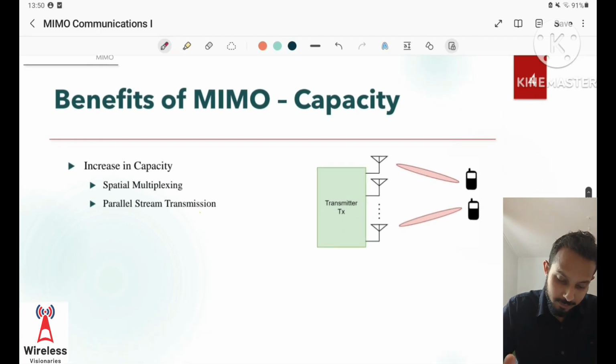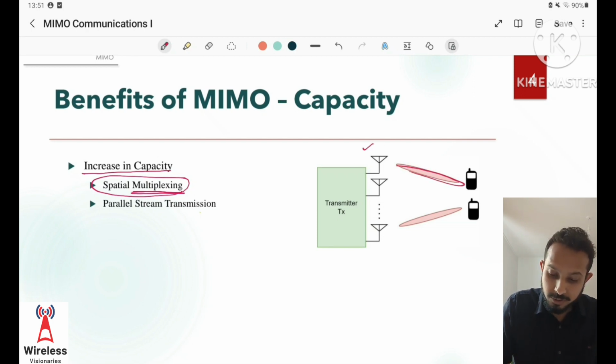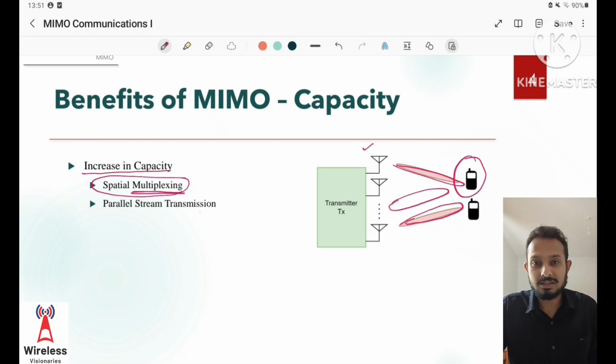So the next benefit of MIMO is the increase in capacity, and this increase in capacity is because of spatial multiplexing. The word multiplexing means that we have simultaneous transmission of signals to the ground users, or several data streams are mixed together for transmission. As a result of this spatial multiplexing, the transmitter has the capability to serve multiple ground users by forming separate beams. Or it can also serve the same ground user by transmitting different data streams. So as a result, we have this parallel stream transmission.